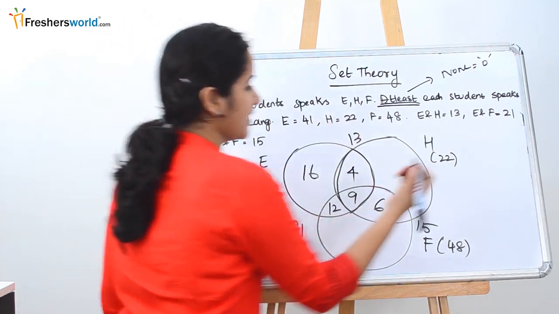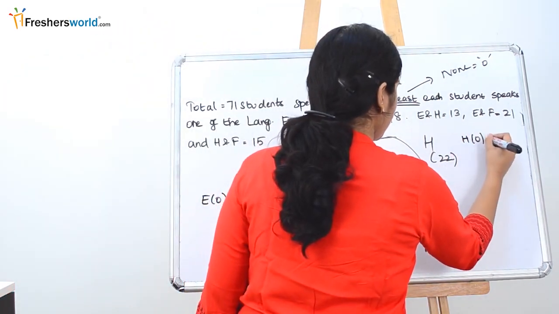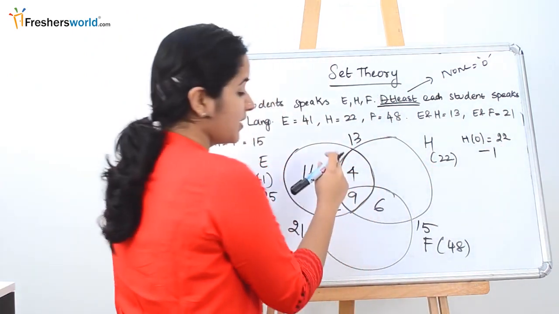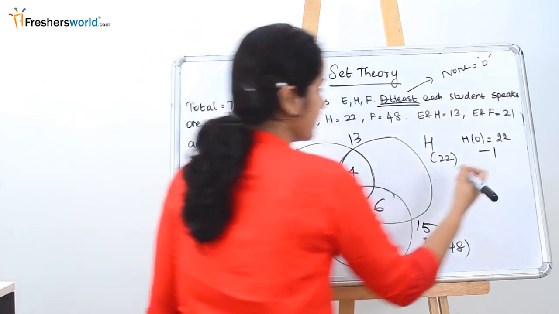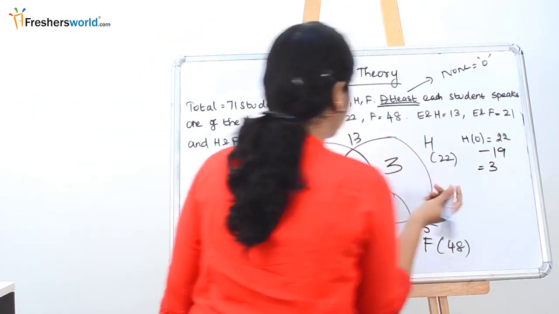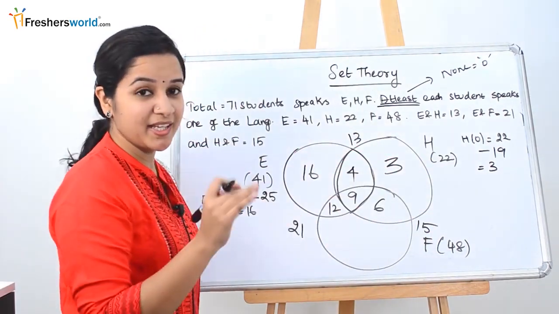Now we have to find Hindi only. So how to find Hindi only? It's 22 minus addition of all this. 9 plus 4 is 13. 13 plus 6 is 19. So 22 minus 19 is nothing but 3. So 3 are the number of people who speak Hindi only.